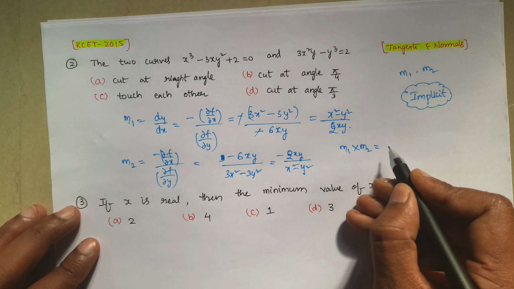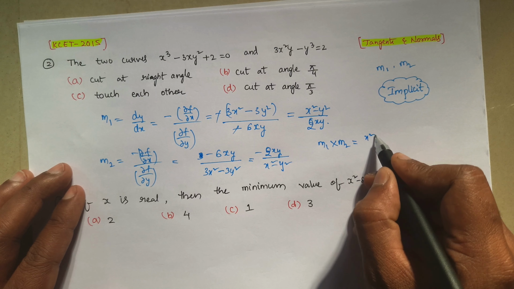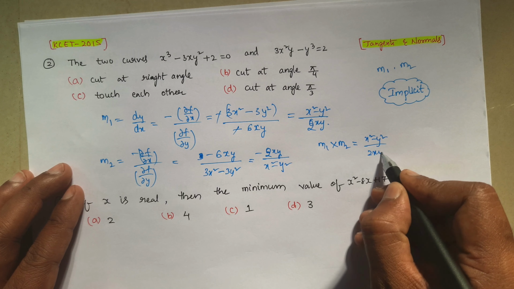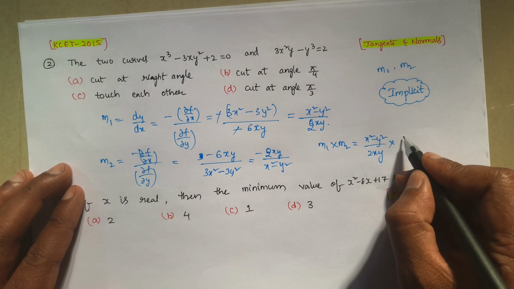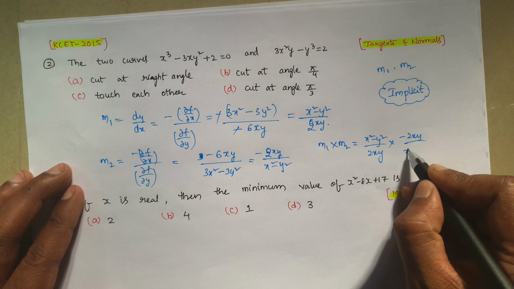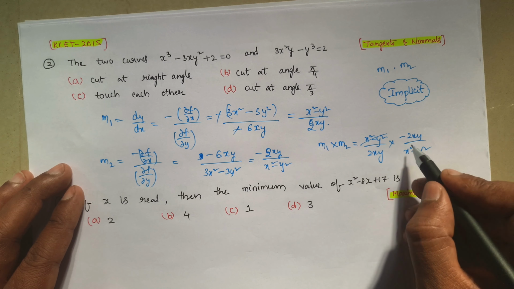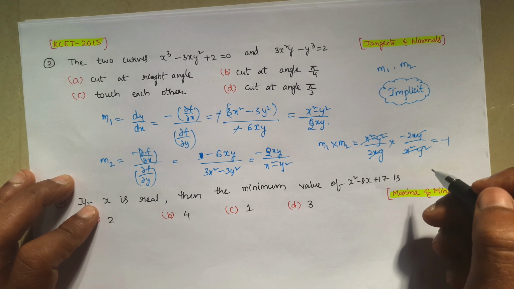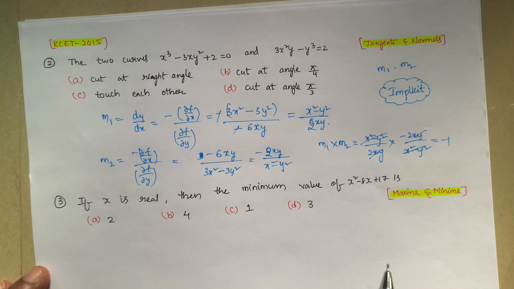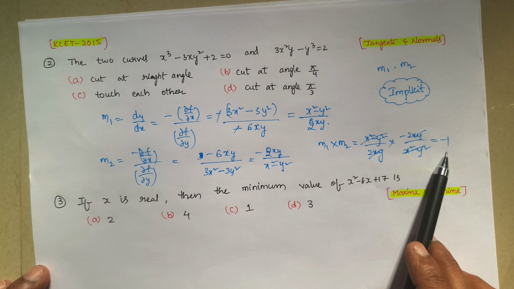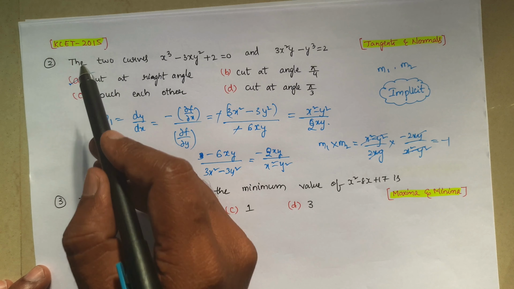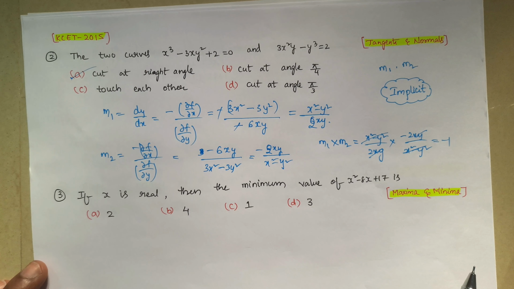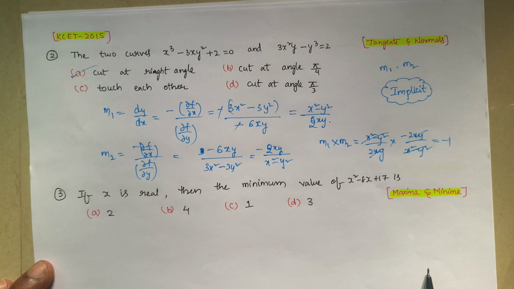If we do m1 into m2, m1 is nothing but x square minus y square by 2xy into m2 is nothing but minus 2xy by x square minus y square. So these two will get cancelled and these two will get cancelled, we will get product minus 1. So if you get minus 1, that means whenever product of two slopes equals minus 1, that means the curves cut at right angle. Okay, so this is question number 2 from tangents and normals.